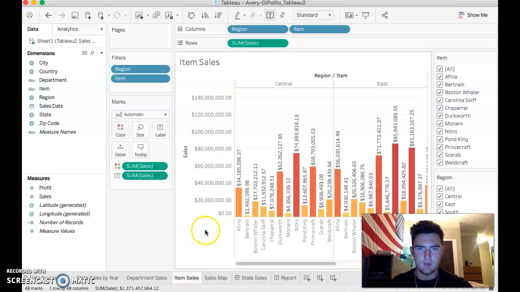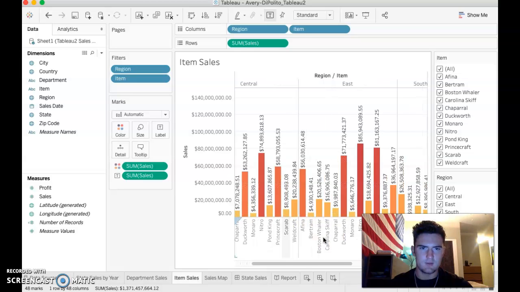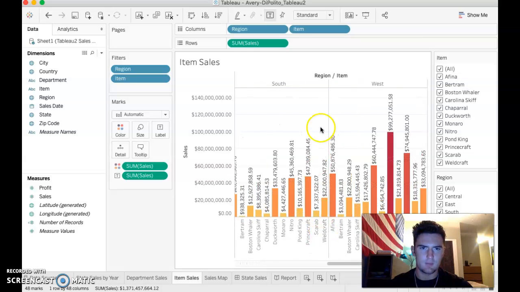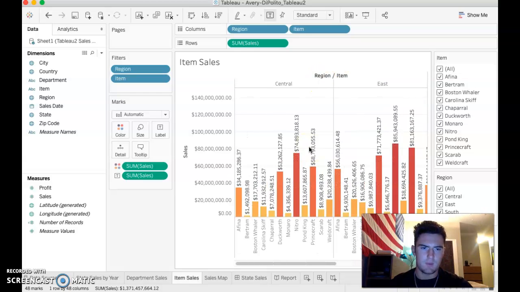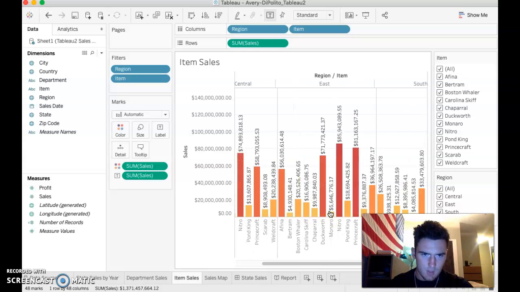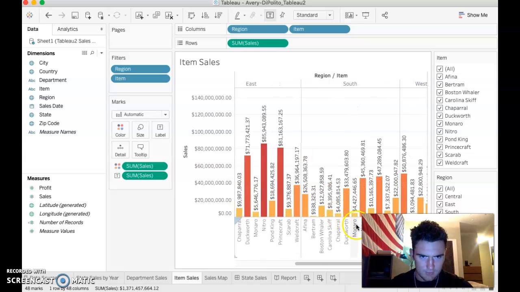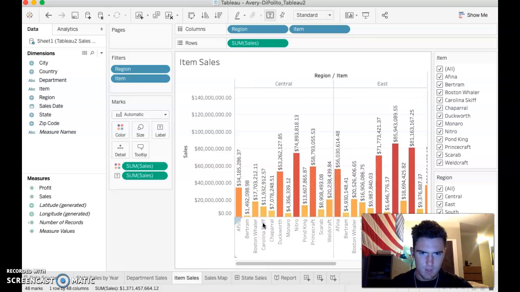Another sheet I made, my next sheet is just item sales. So there's items within each department, and it just says how they sell across all the regions. Again, if a company just wants to look at which items are selling the best, just by looking at these, looks like the nitro sells best in every region. They can see what's not selling so well,